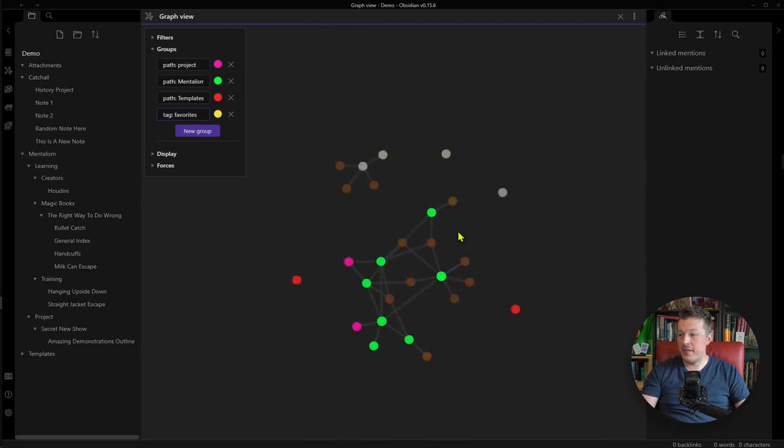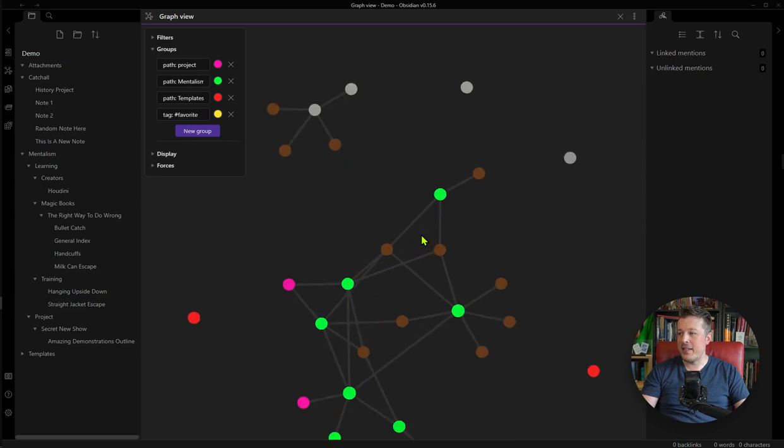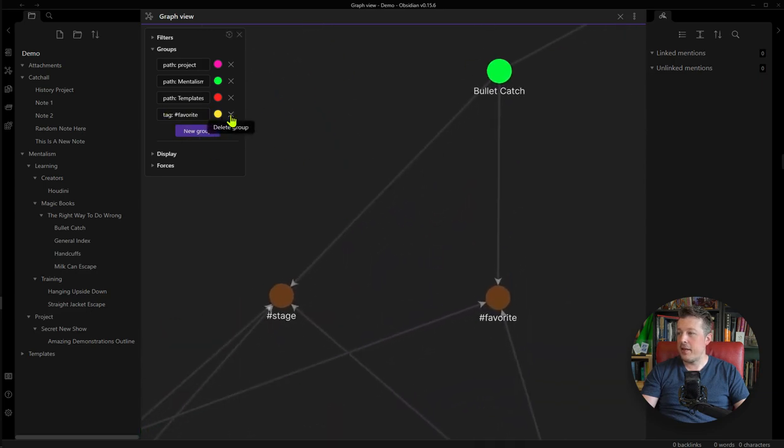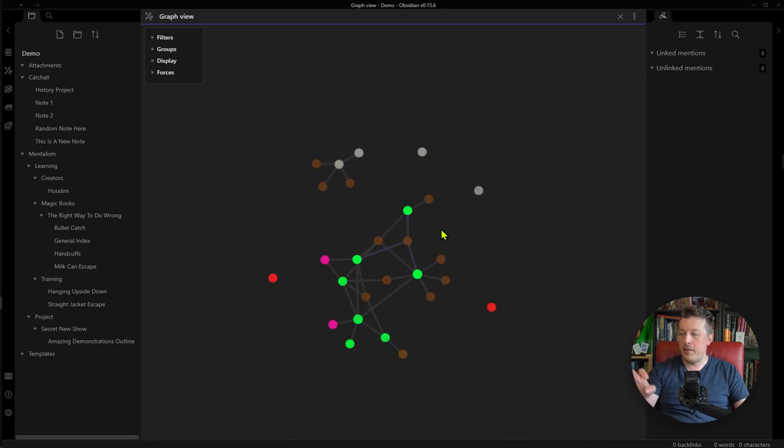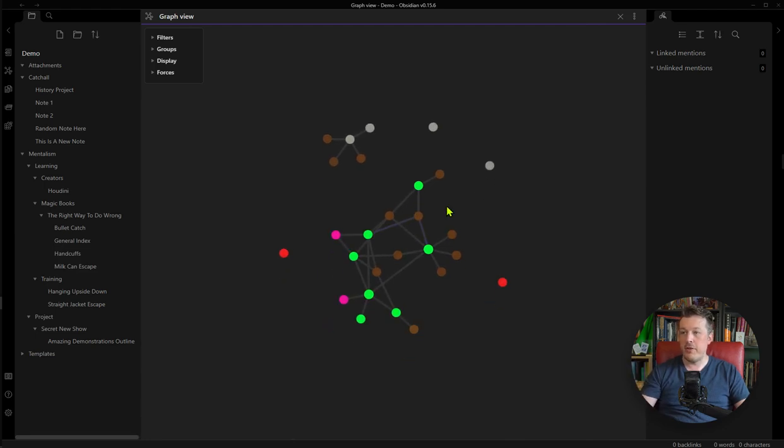I'm not seeing where it is. Okay, so it's there. So favorite, maybe I need to include the hashtag for favorite. I don't know. Anyway, you get the basic idea that you can create groups to visually break up your map and all that kind of stuff.